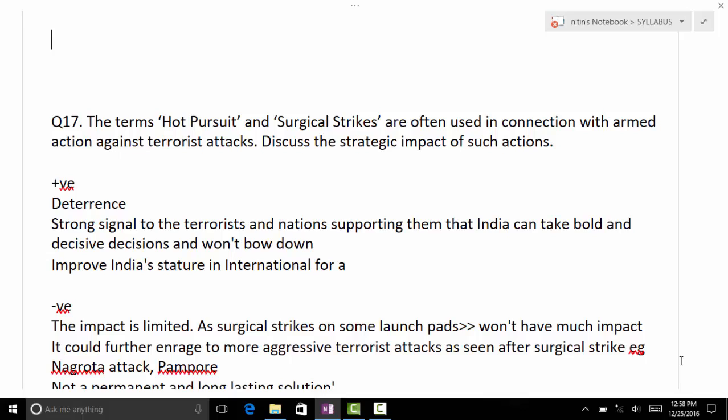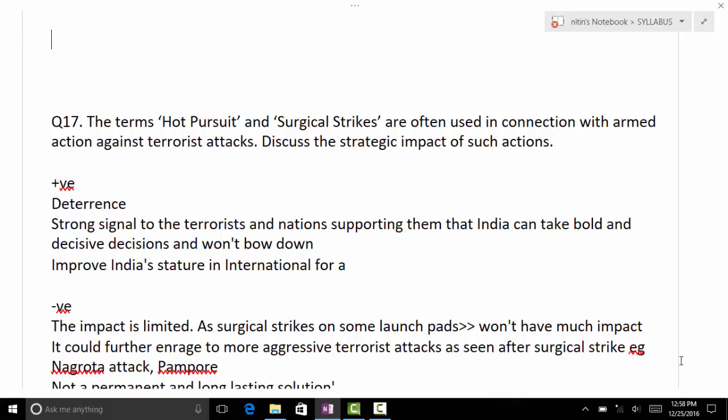For example, when we did Myanmar, we already had a memorandum of understanding with them, that we have to maintain peace and tranquility at the borders. But at that time, we attacked directly without informing the other side.